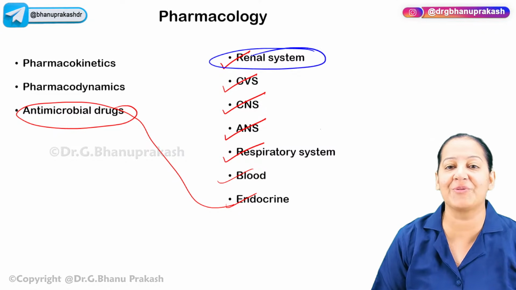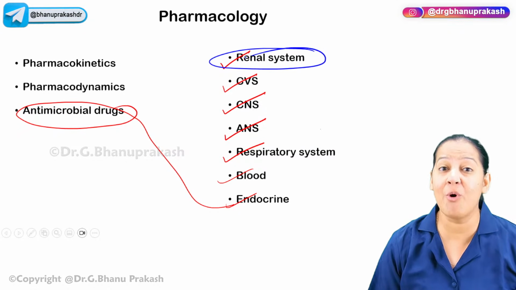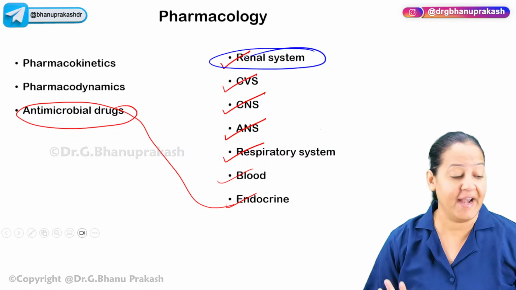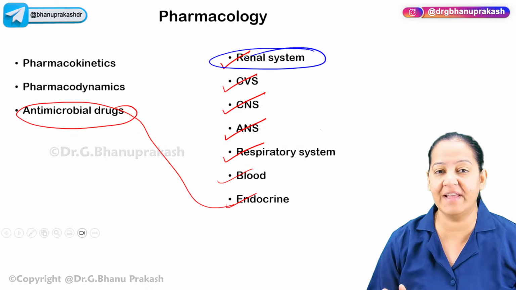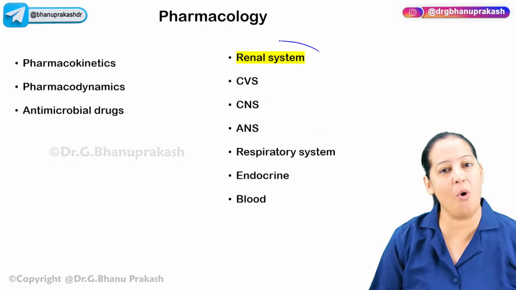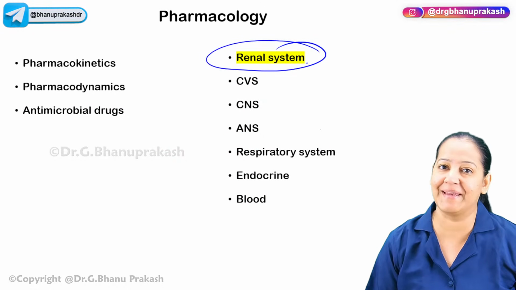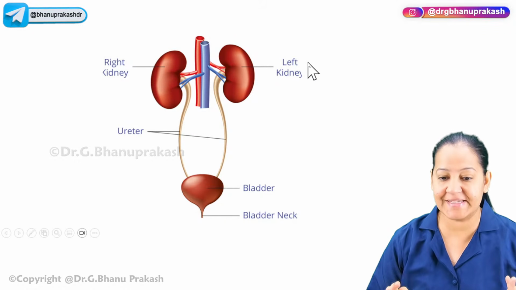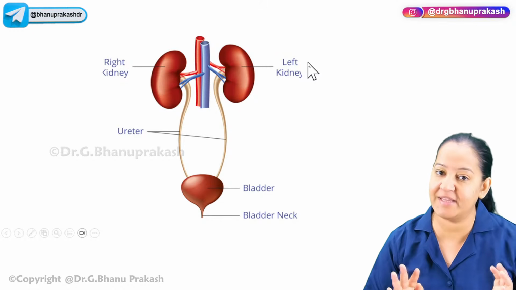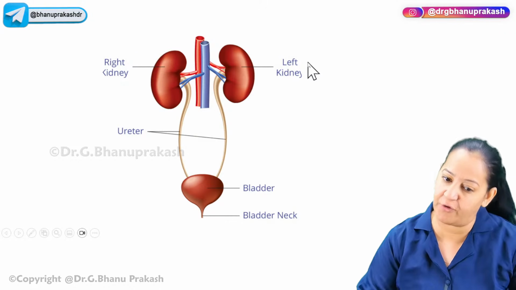The first system for today is the renal system, where I want to teach you diuretics. Believe me, you get many questions from diuretics, and they are really brain teasers. So let me tell you the renal system, all the important drugs here, the diuretics mainly. If you want to understand the renal system, you must have an overview of the anatomy and the histology. Then you will have a better understanding of the pharmacology.